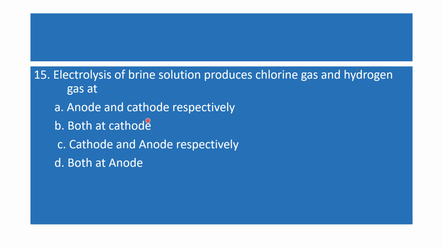So in this way, students, when you get multiple choice questions, first understand the question, read the question properly, and only after coming to a conclusion, see the options and take the correct option.